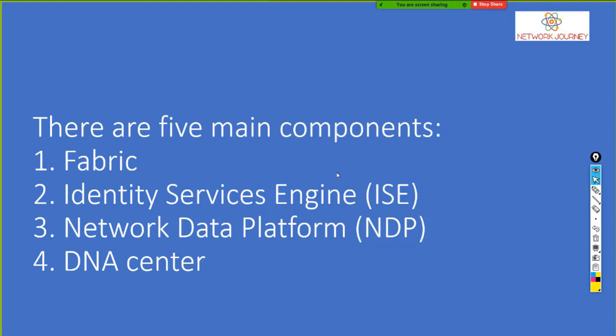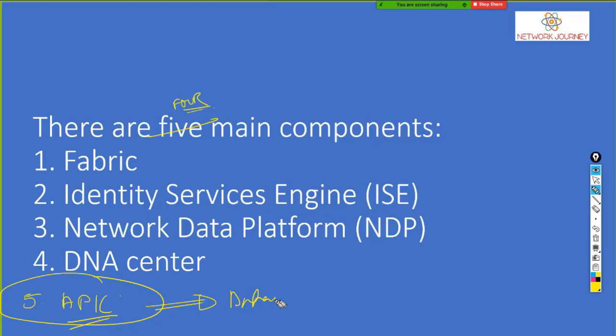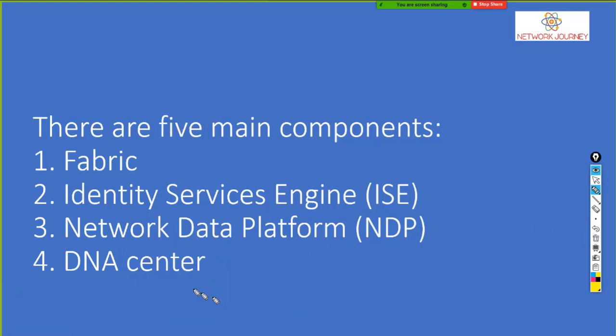Regarding the main components, I think I have mentioned 5, but yes, I can make it 4. In some references you will see the fifth point added as APIC. But as you know, APIC is from a data center point of view, and data center is also making use of the DNA center. That's why I prefer keeping APIC out of SD access, so that we can have 4 main components. In the case of SD access, you have the fabric, which is nothing but your campus.